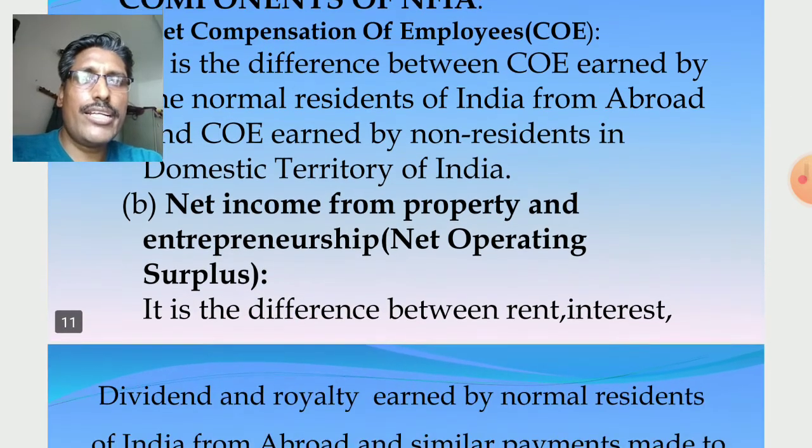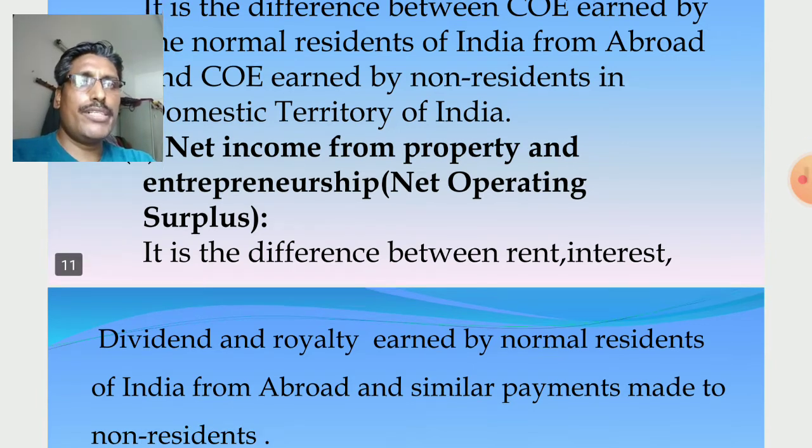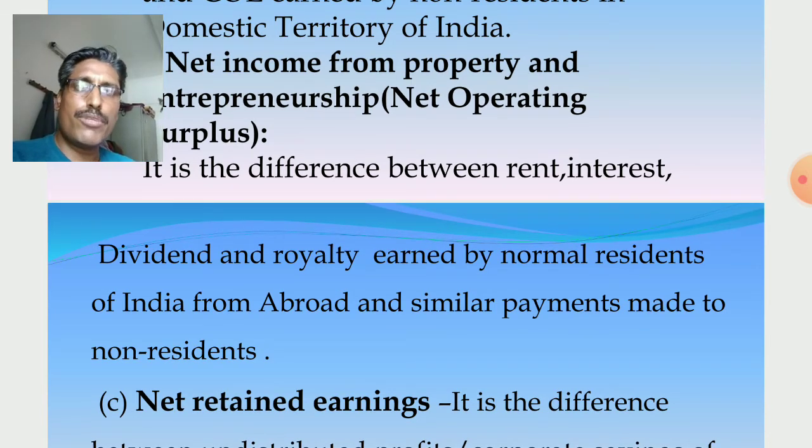The second one is net income from property and entrepreneurship. We know that operating surplus is income derived from property and entrepreneurship. So it is net income from property and entrepreneurship. Also, it is net operating surplus. It is the second component of net factor income from abroad, NFIA. It is the difference between rent, interest, dividend, and royalty earned by normal residents of India from abroad and similar payments made to non-residents. Rent and interest I have already discussed.